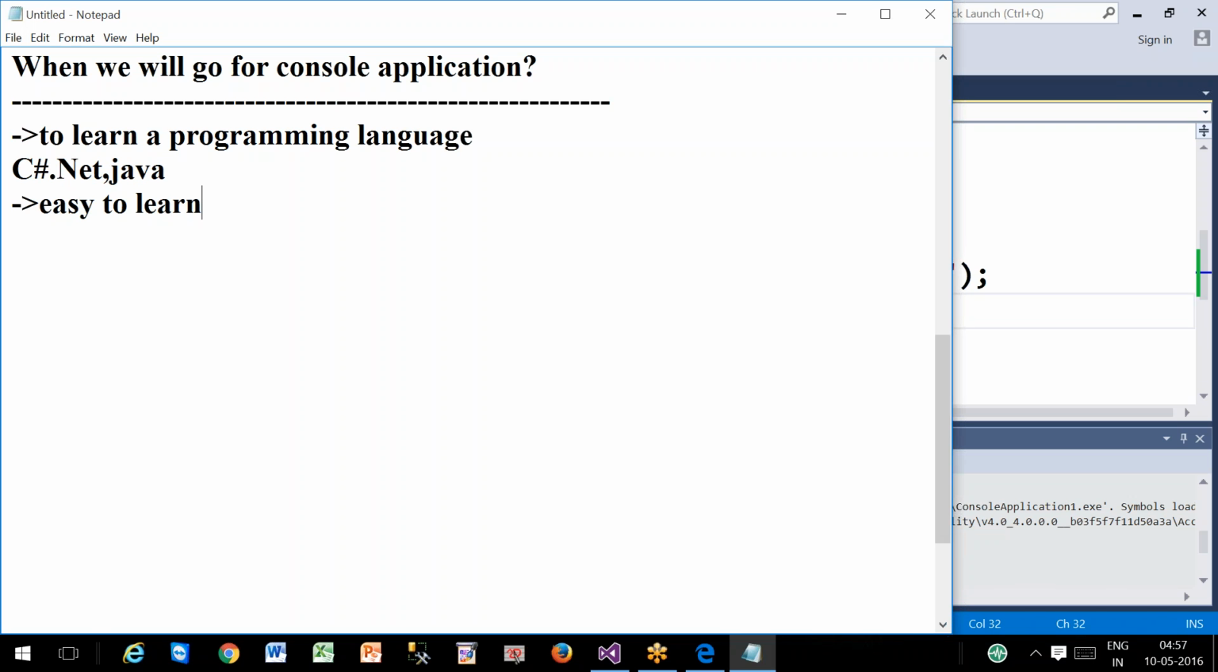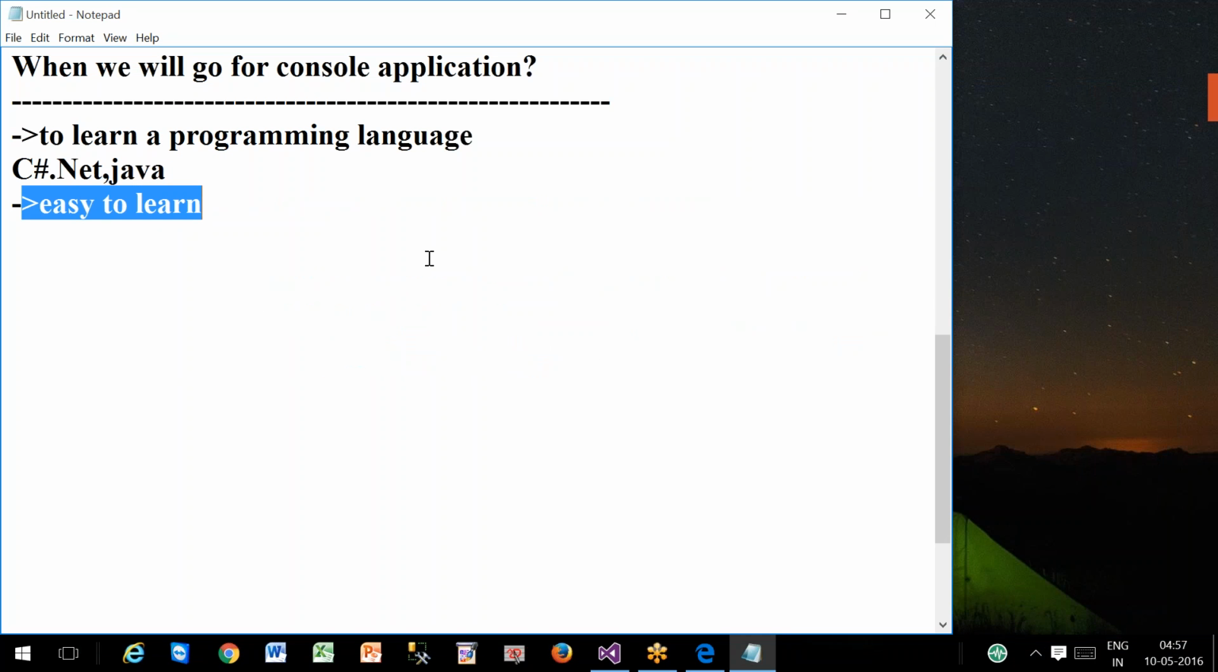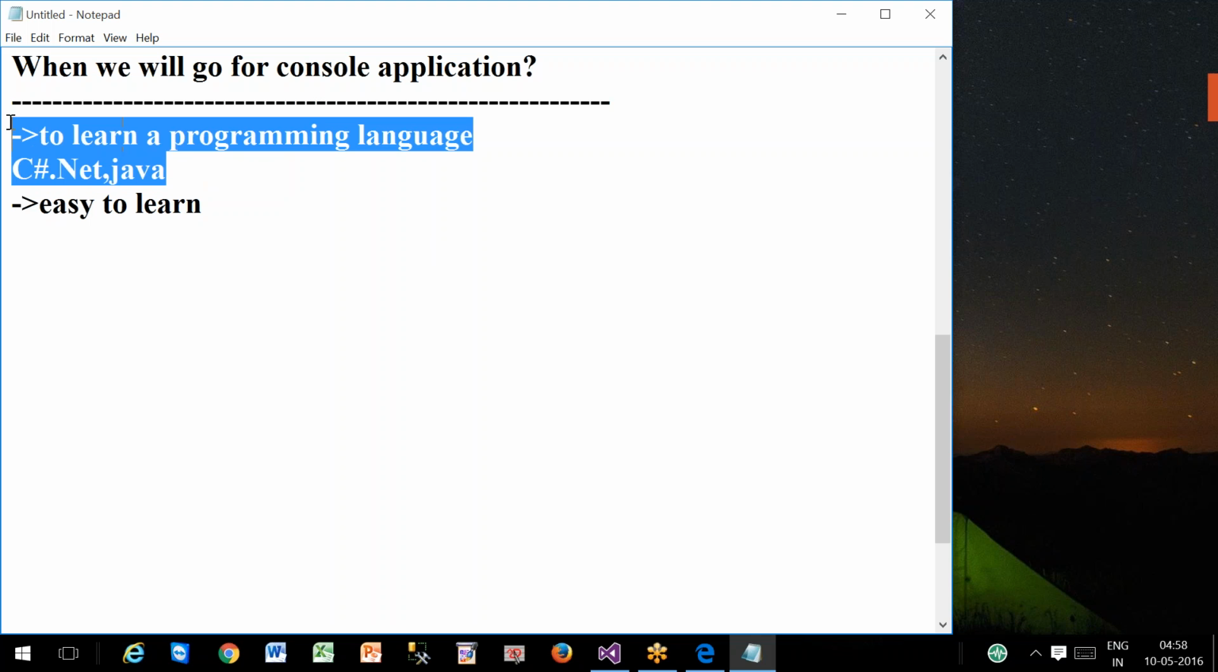Because if you take any other type of application like a Windows application or web application, again you have to understand the technology, GUI-based technology, controls, and user interface. But here, no, it's lightweight programming. Lightweight programming means very simple: one code window, one console window, no other windows. It is easy to learn a programming language with the help of a console application compared with other types of application. For that reason, the main purpose of the console application is to learn a programming language.